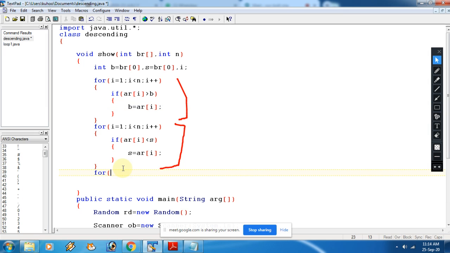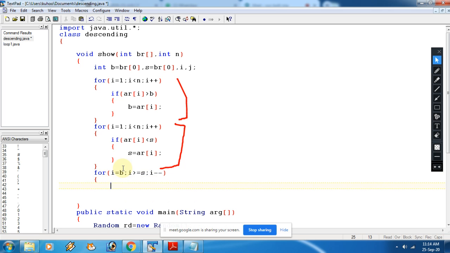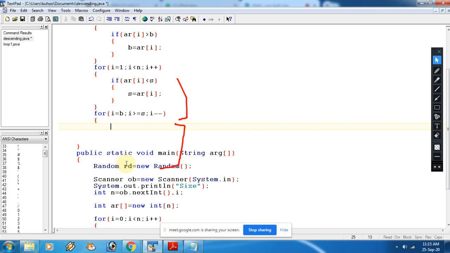Now after that just start a loop. For that we need one more variable like j. Now the loop I am going to start from the biggest point, that is your B, till the smallest, and then I minus minus. So all the natural numbers starting from the biggest to smallest we are getting in I, and then after we need to check that value of your array.